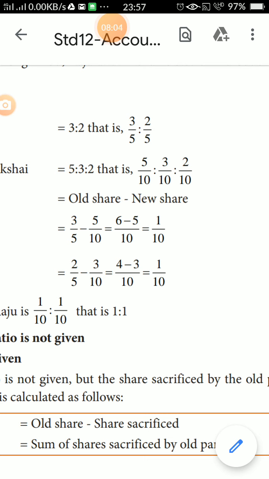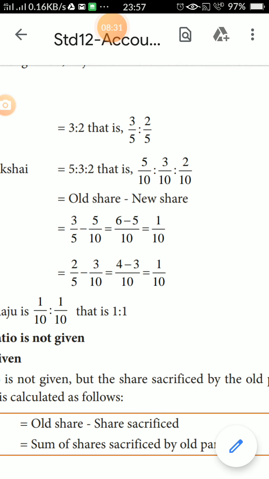Old share is 3/5 minus new share 5/10. First calculate Anbu's sacrifice. Anbu's old share is 3/5, new share is 5/10. Formula is old share minus new share. 3/5 minus 5/10.